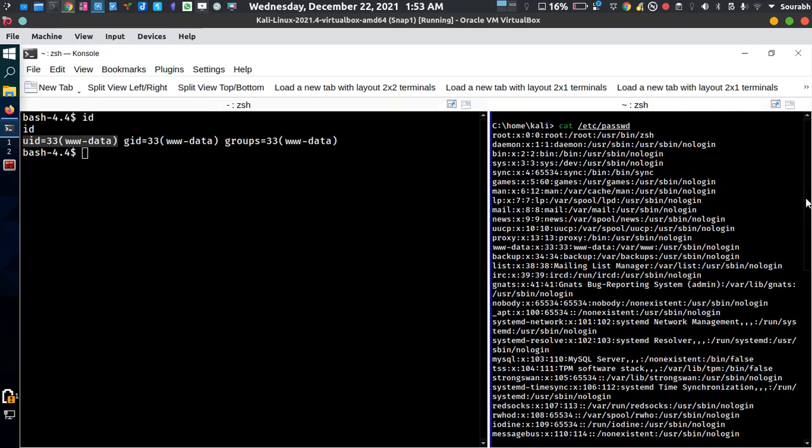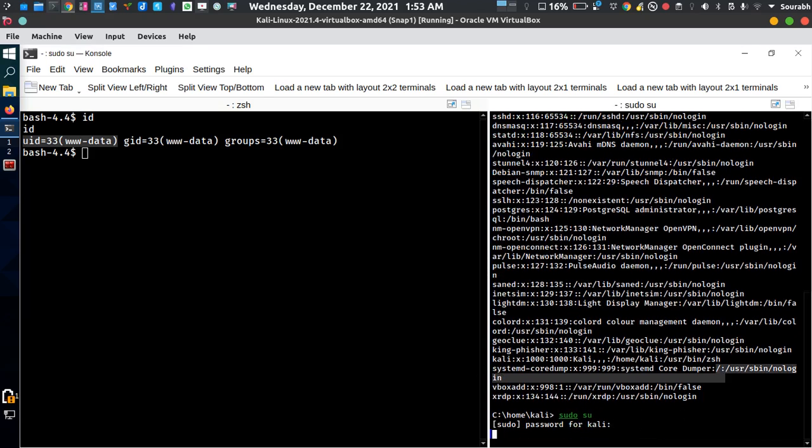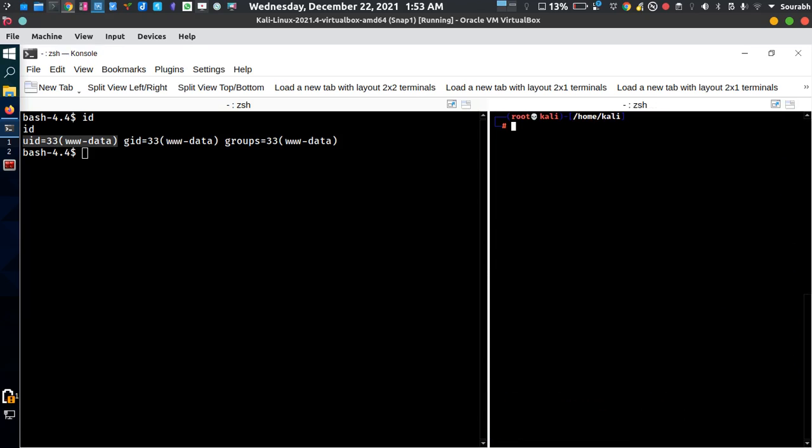If I look into my VirtualBox, this is the root user, and if I type id here, as you can see, this is 0. But here it is not going to give me 0 because it's not a root user. The GID is 0, but this UID is not 0, this is 33.